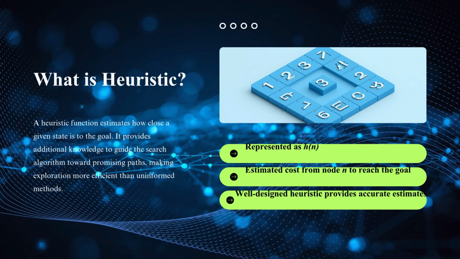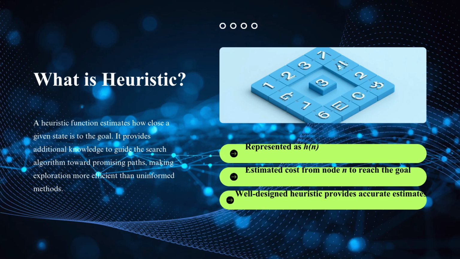Now that we understand informed search, let us focus on the most important concept behind it, the heuristic function. A heuristic is a function that estimates how close the current state is to the goal state. In simple words, it acts like a prediction or intelligent guess that helps the algorithm decide which path appears more promising. The heuristic function is generally represented as h(n). Here, h(n) represents the estimated cost from node n to the goal node. This estimate helps the algorithm move toward the solution faster instead of exploring every possible path. For example, if you are traveling to a destination, you may estimate which road looks shorter based on distance or traffic conditions. That estimation acts as a heuristic.